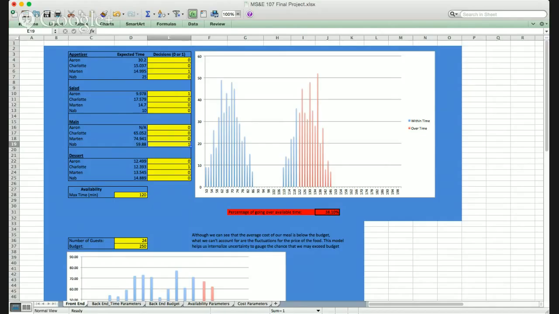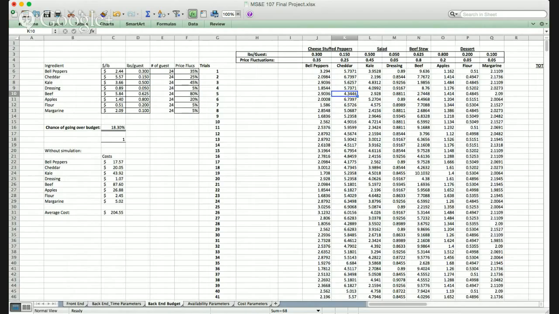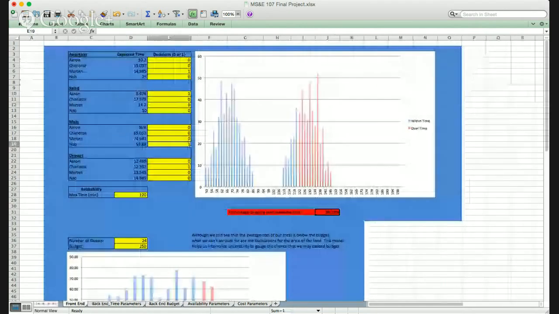We are dealing with uncertainty insofar as each of our group members has different food preparation speeds, and food costs from the farmers markets where we get our ingredients can vary significantly. And we are constrained by the fact that we can only make one dish in the kitchen at a time. Using stochastic information packets, as you can see over here, we were able to model whether we would go over time or budget in particular scenarios.